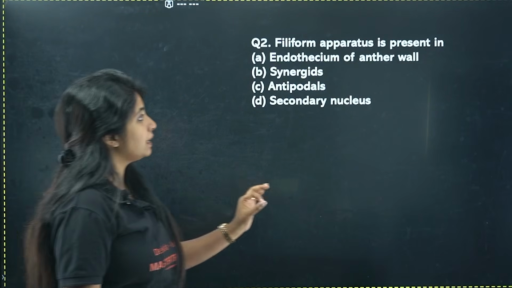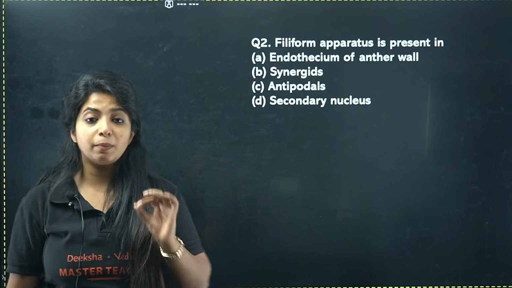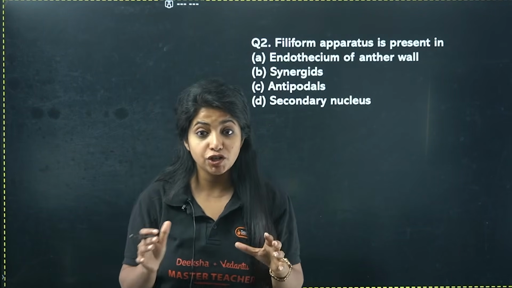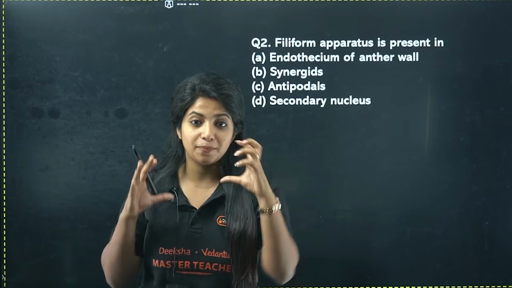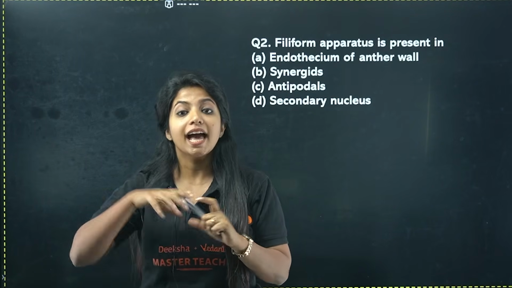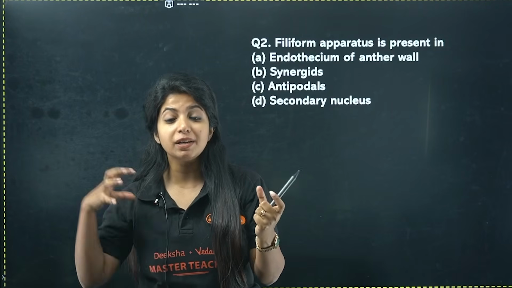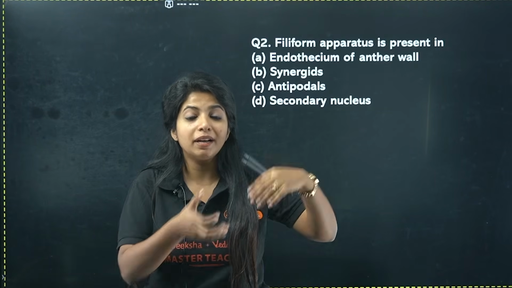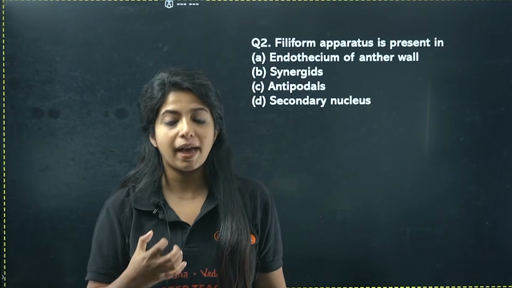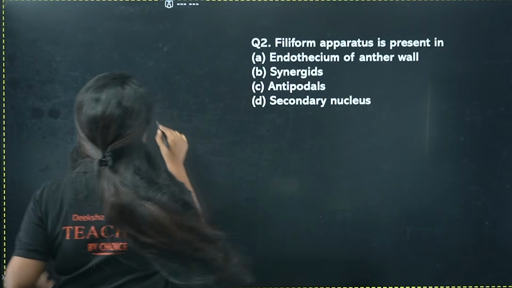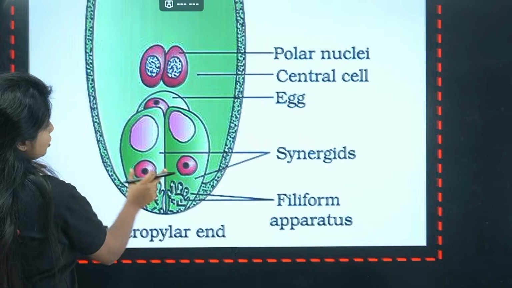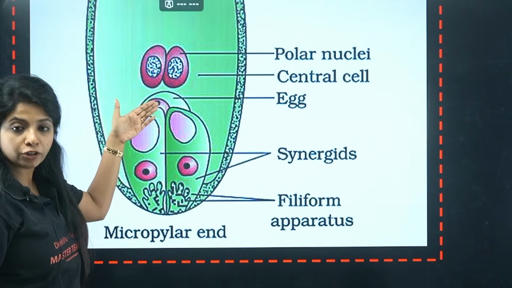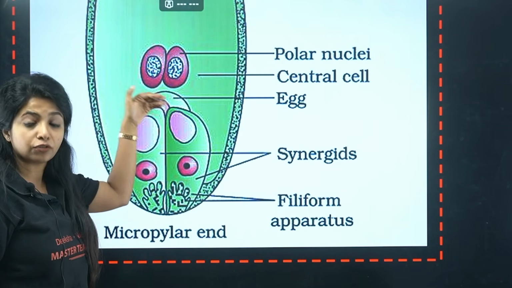Fine. Filiform apparatus is present in. Where do you find the filiform apparatus? In the female gametophyte, remember, in the synergids. Synergids are there and the egg cell is there. Both of them are best friends, right? Now the female gamete and the male gamete want to fuse. The male gamete is coming through the pollen tube. Who is there to guide the male gamete inside? It is the filiform apparatus, right? And where do you find the filiform apparatus? In the synergids. That's why synergids are called the best friends of the egg cell. Why? Because they have the filiform apparatus which guides the pollen tube such that the male gamete and the female gamete can fuse.